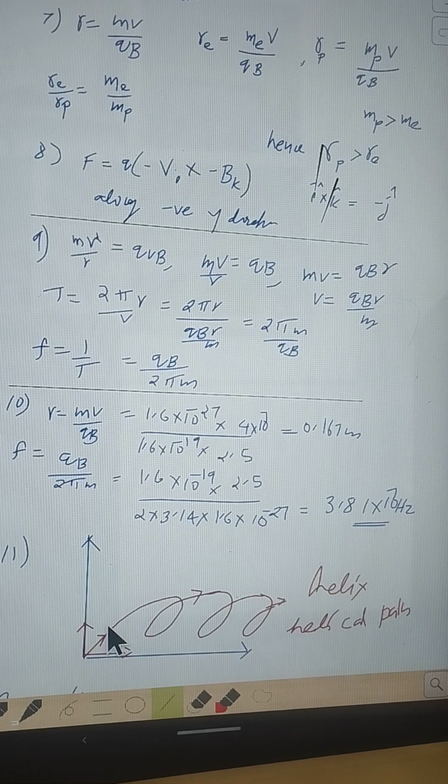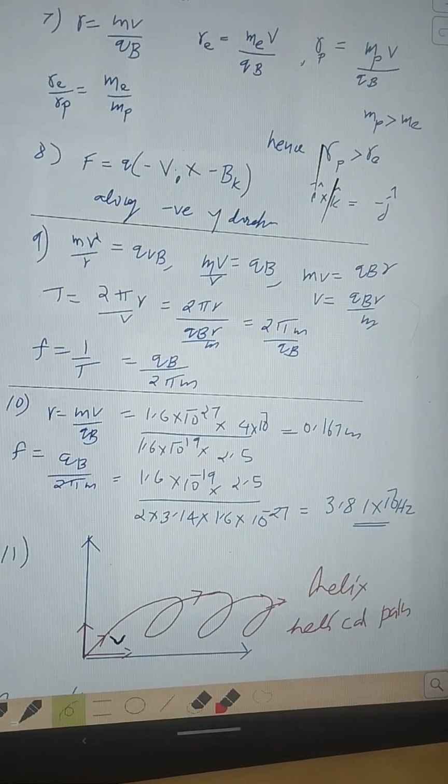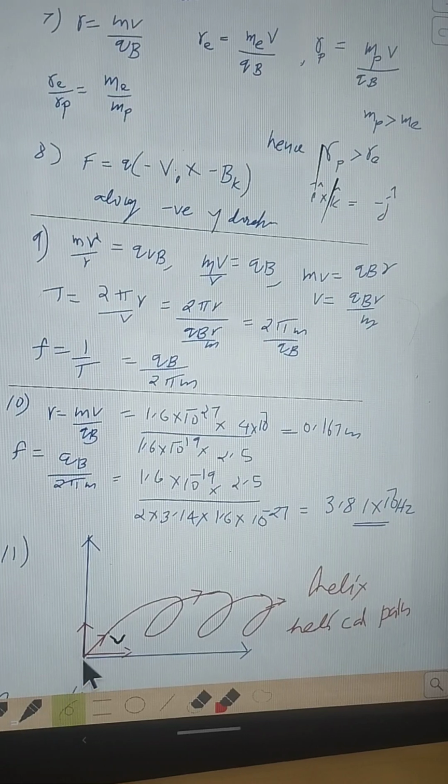Now the initial velocity vector of the charged particle is resolved into two components.